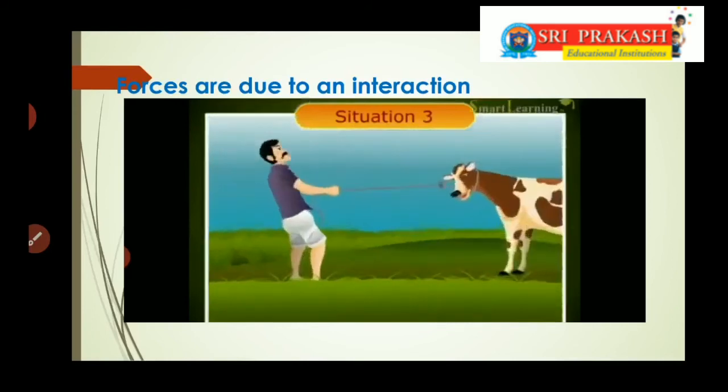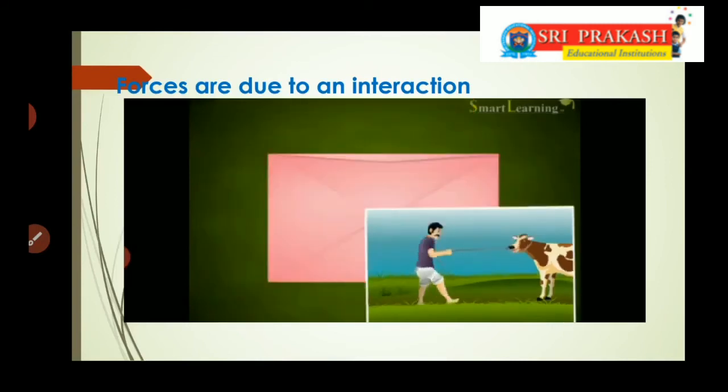A person is pulling the cow towards him and the cow is also pulling the person. In this situation, both are applying force towards their own direction, isn't it? You can see the direction also. Both are pulling each other.